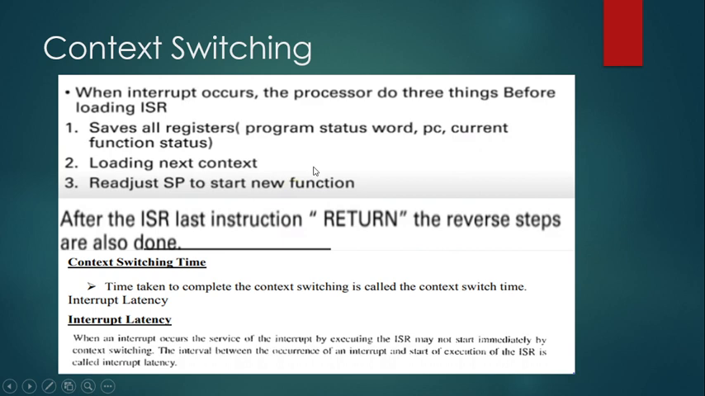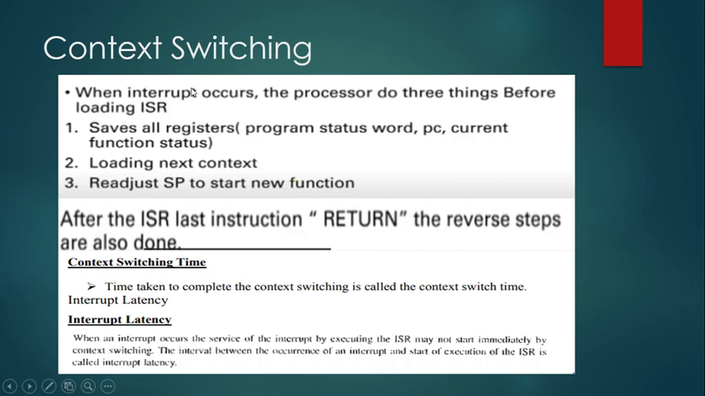So whatever program is currently running, it has to save all of that to the stack, and it has to load the interrupt service routine, and then we have to readjust the stack pointer to run the interrupt service routine. Now, after the execution of the interrupt service routine, when the last instruction returns, the reverse steps are also done.